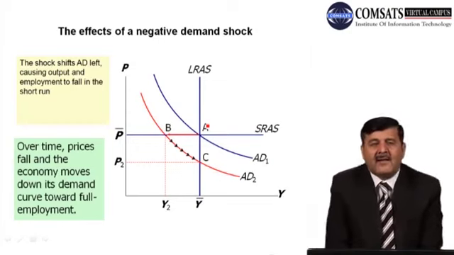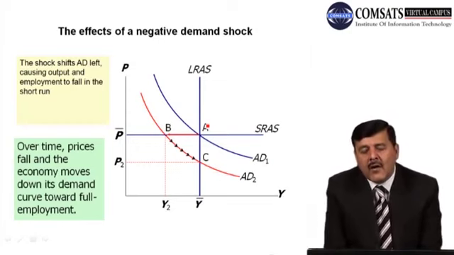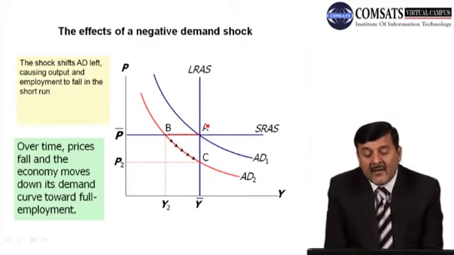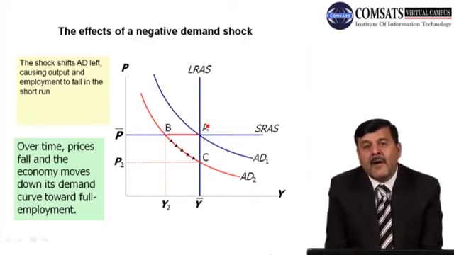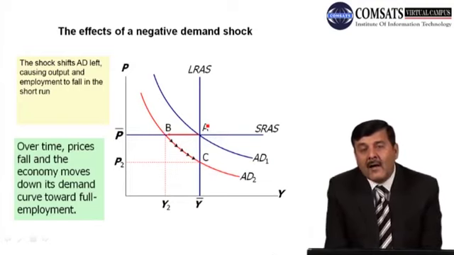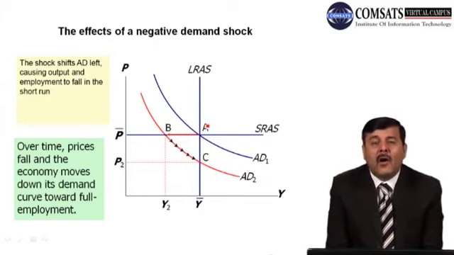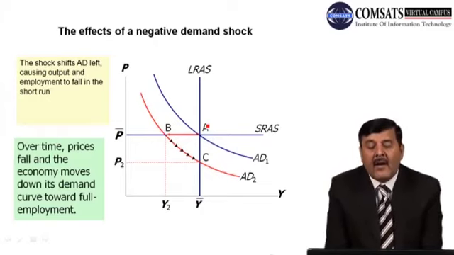So when demand curve shifts from AD1 to AD2, if you look in the diagram, this new demand curve AD2 intersects the short run aggregate supply curve at point B, right? So the economy moves from point A to point B in the short run, and what is happening here? क्या सूरत हाल है यहाँ पे?